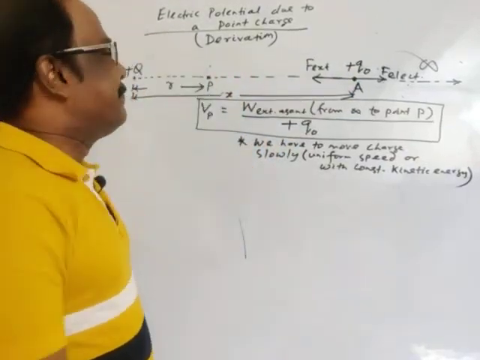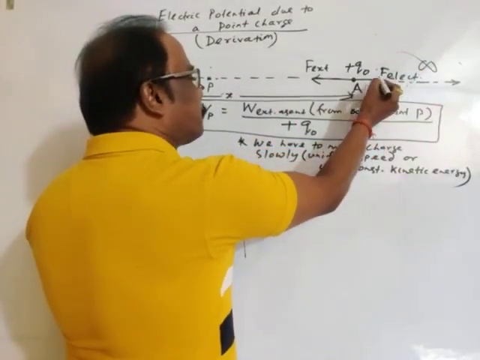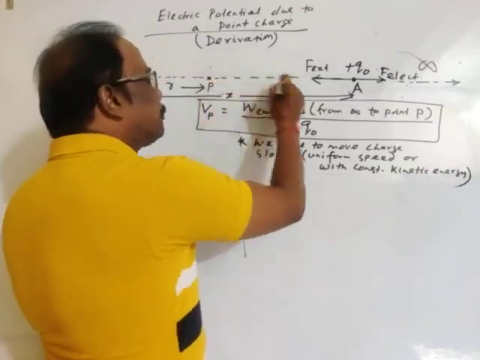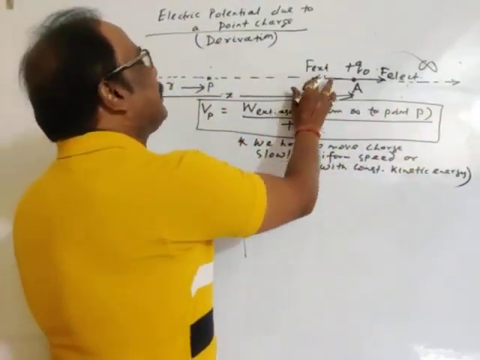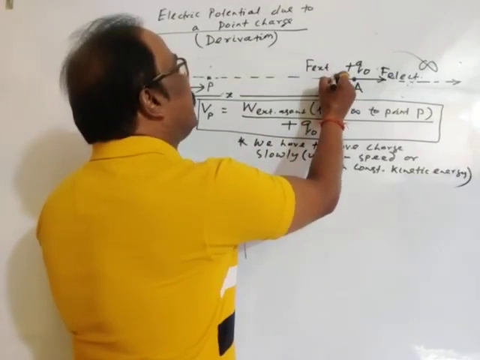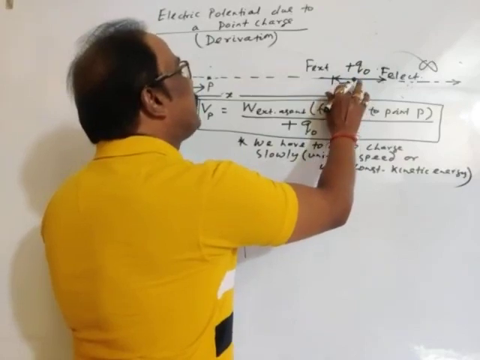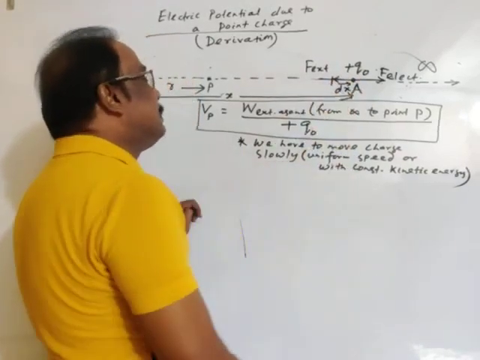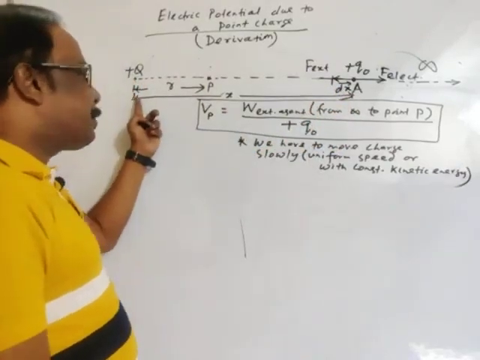Against the electrostatic force, we have to displace the charge from infinity to point P. Let's consider a small displacement from A to B, dx. Point A is at a distance x from the source charge.